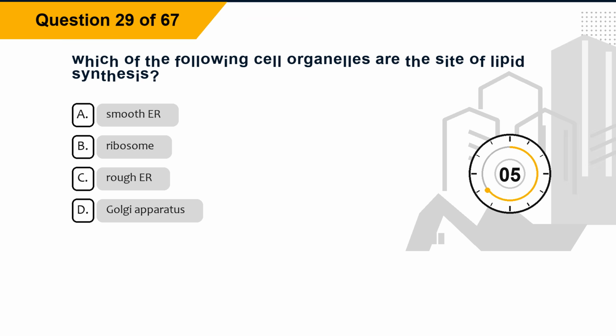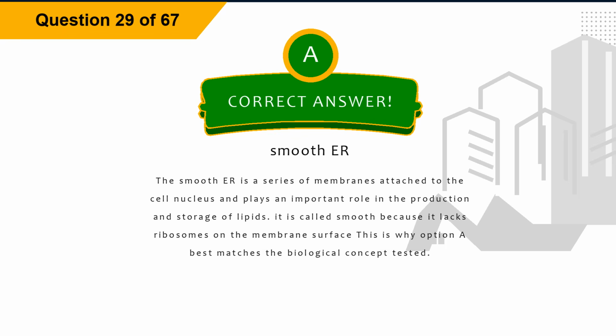Option B, ribosome. Option C, rough ER. Option D, Golgi apparatus. The correct answer is option A, smooth ER. Explanation. The smooth ER is a series of membranes attached to the cell nucleus and plays an important role in the production and storage of lipids. It is called smooth because it lacks ribosomes on the membrane surface. This is why option A best matches the biological concept tested.